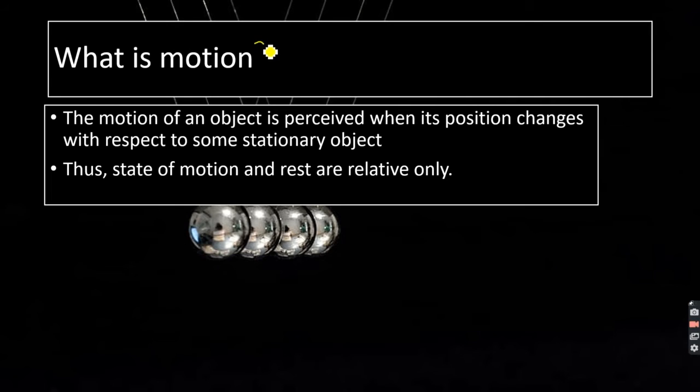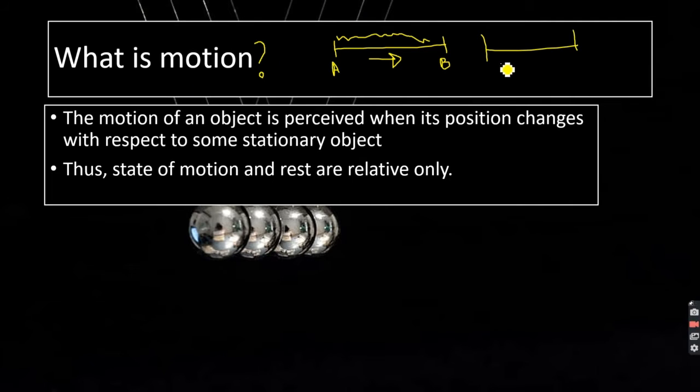So the very first question is, what is motion? Let's assume I am moving from A to B. So this movement is known as motion. Very simple.